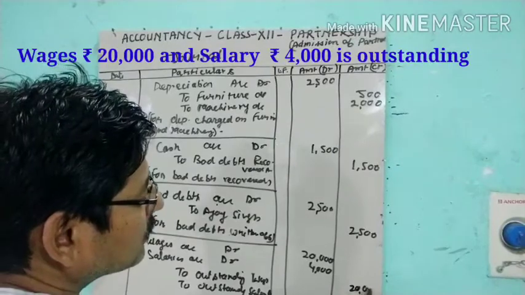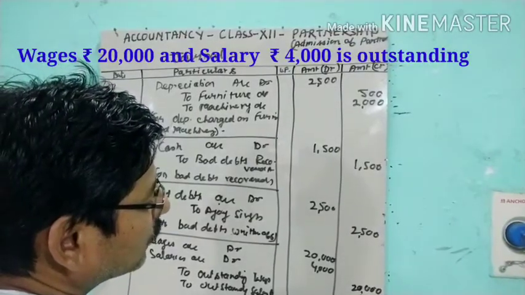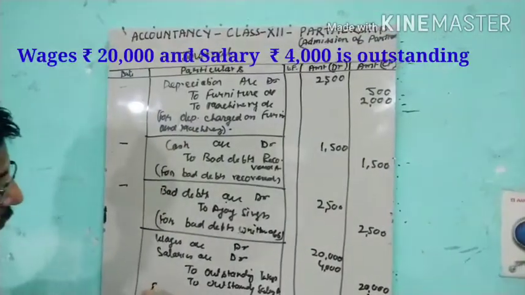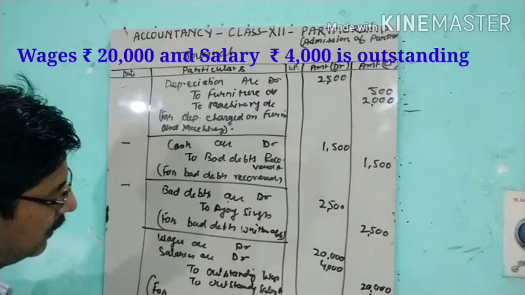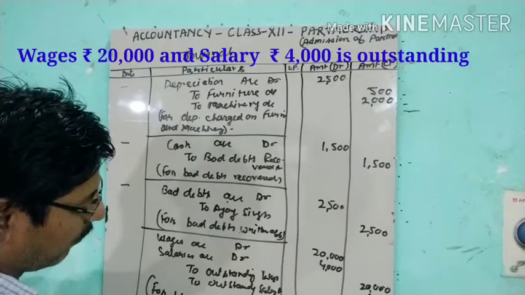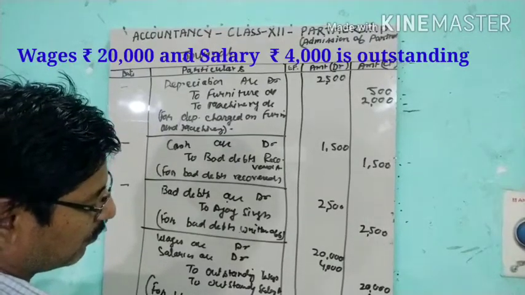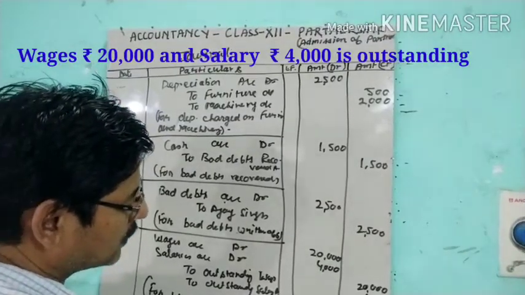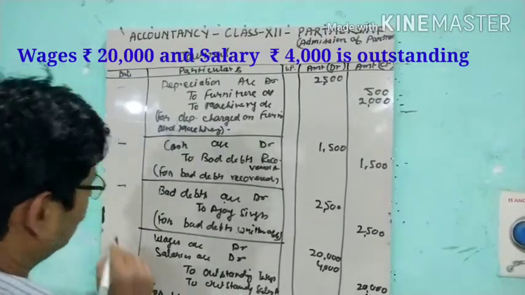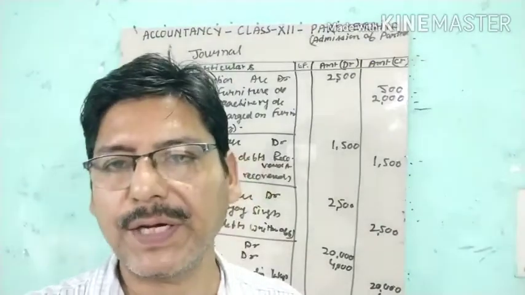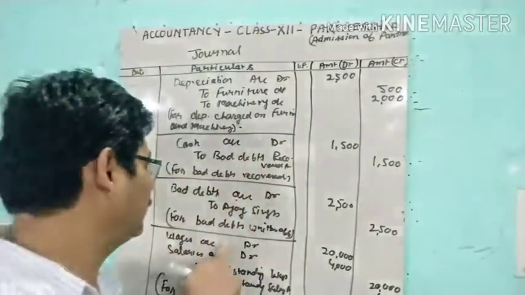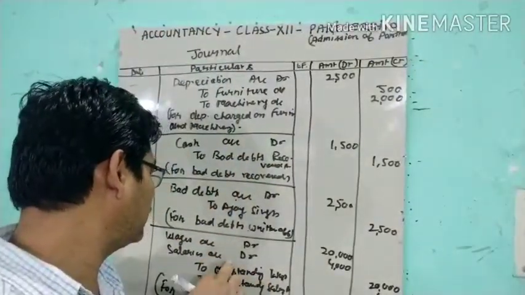So 20,000 plus 4,000 for wages and salary outstanding. This entry we can put as a separate entry for this: wages account here to outstanding wages, salaries account here to outstanding salaries.